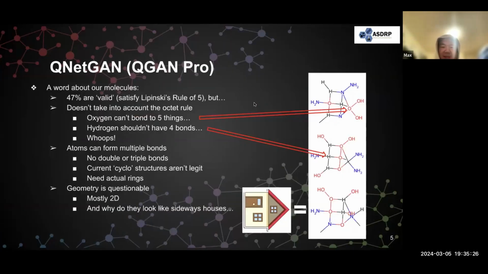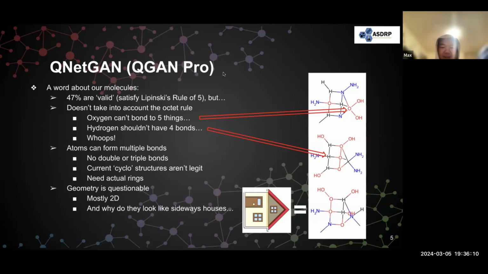On this slide, you can see some of the molecules that QNetGAN generated. And while they are connected, most atoms are not connected according to the rules of chemistry. For example, we have this hydrogen magically forming 4 bonds over here, and another oxygen that is bonded to 2 oxygens, 2 nitrogens, and a hydrogen. It's pretty illegal. These are just a few examples of the goofy molecules that QNetGAN has produced. Also, you'll notice that our molecules do not have any double or triple bonds. And while they form square and triangle cyclo shapes, these aren't realistic.